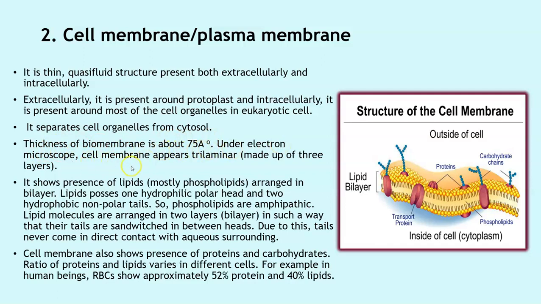Under the electron microscope, the cell membrane appears trilaminar, made up of three layers. If you have a look at this image here, you can see three layers under the microscope. It shows the presence of lipids, mostly phospholipids, arranged in a bilayer. Bilayer means two layers. So this is the first layer and this is the second layer. These layers are called the lipid bilayer.